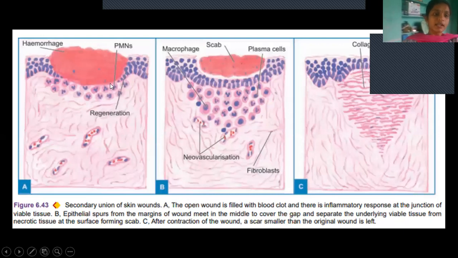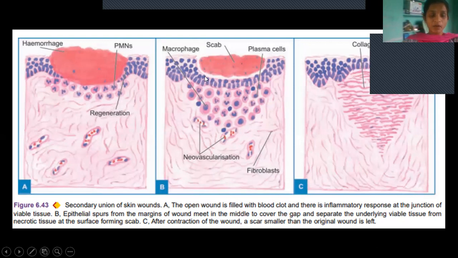So if you go through this, this is the large wound. The margins are not clear. So the regeneration of the surrounding tissues will take place from both the margins and also from the bottom. And these are the inflammatory cells that got released. So these are the newly formed blood vessels which undergo neovascularization.